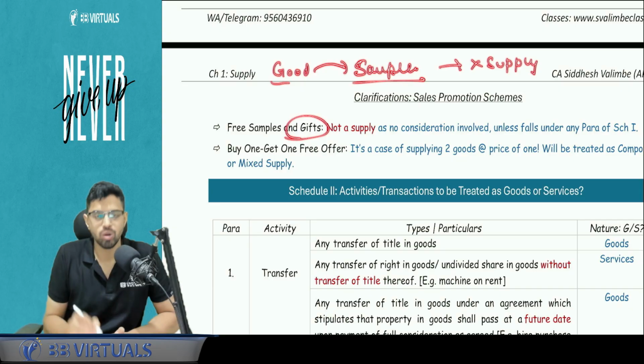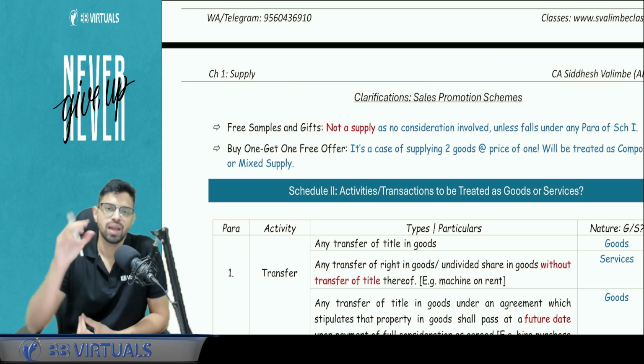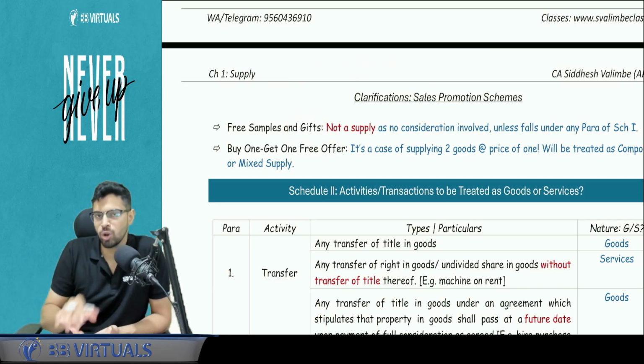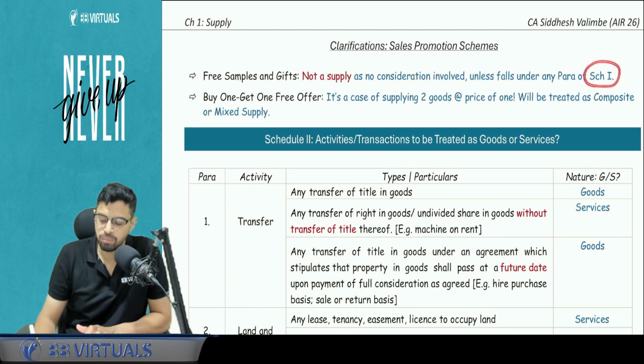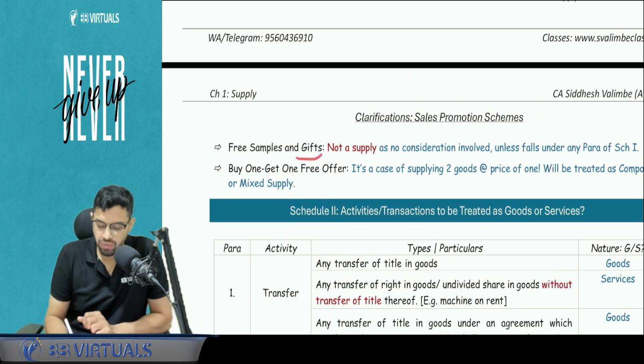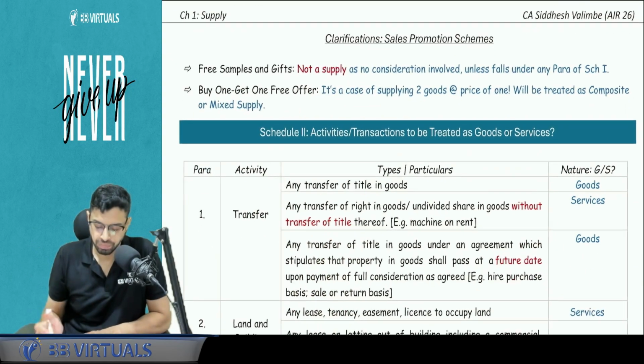ITC also on free gifts and something gets spoiled. ITC is also blocked. So this will not be a supply unless some specific schedule number 1 paragraph applies. For example, I am giving this gift to my related person. Then maybe it will apply, but in general, no.